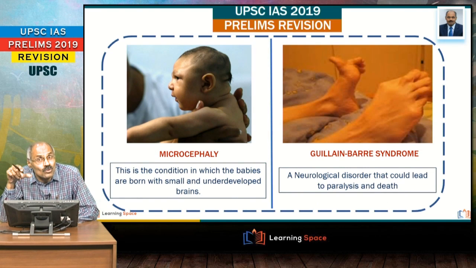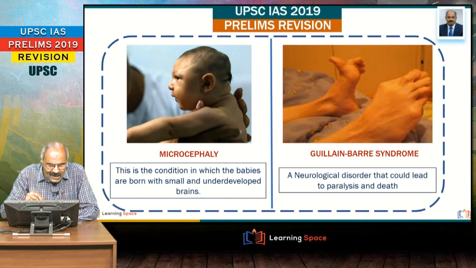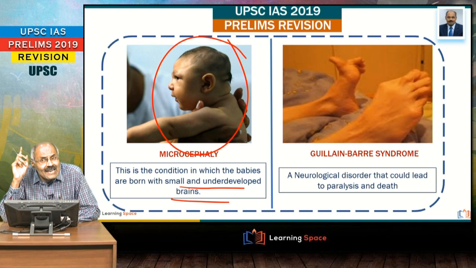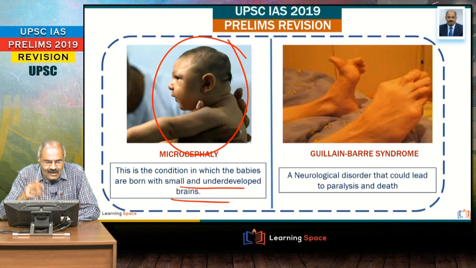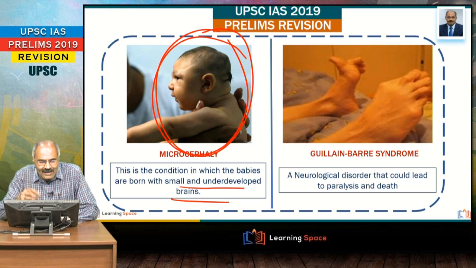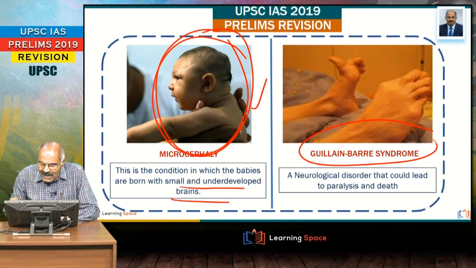And these two: one is microcephaly. This is the condition in which babies are born with small and underdeveloped brains. In Brazil, reports say a number of babies were born with shorter heads when pregnant women were affected. Second one is Guillain-Barré syndrome.